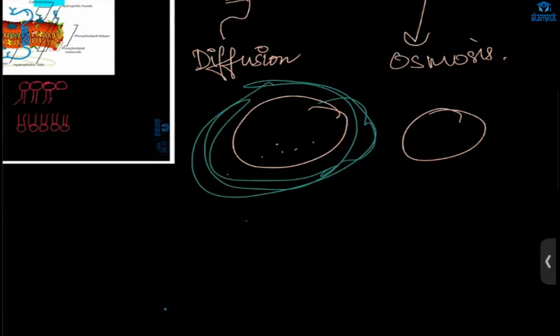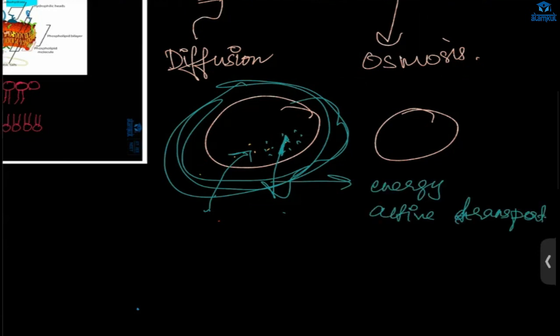So water will move in from high concentration to low concentration. In active transport, here the water is very low, and the water will move from the low concentration to high concentration, and this movement will require energy, and that is active transport. Okay, Shreya and Farhan, understood?